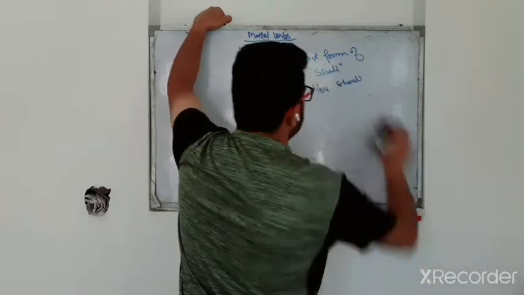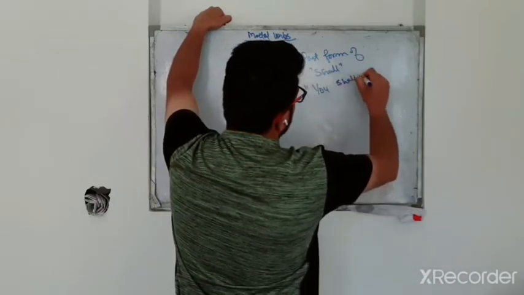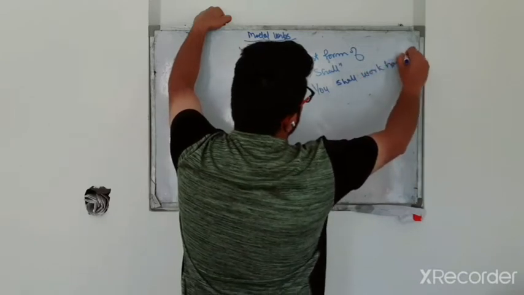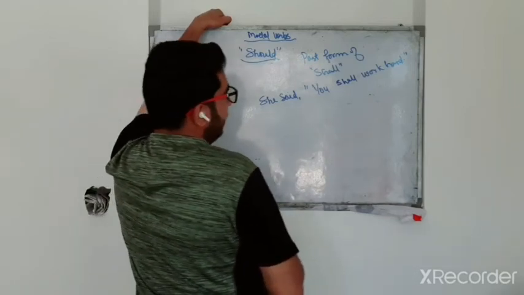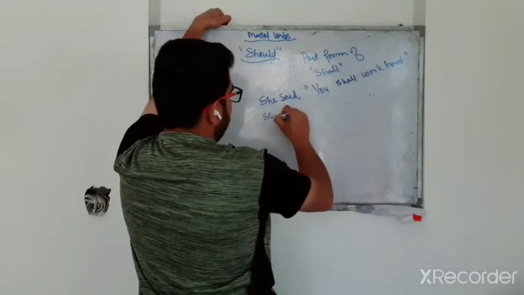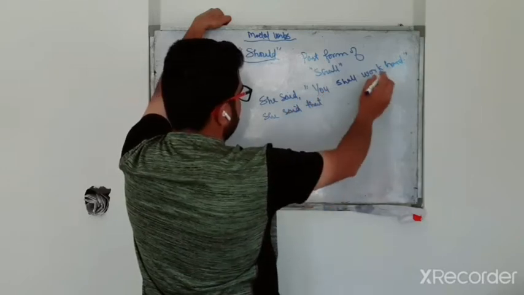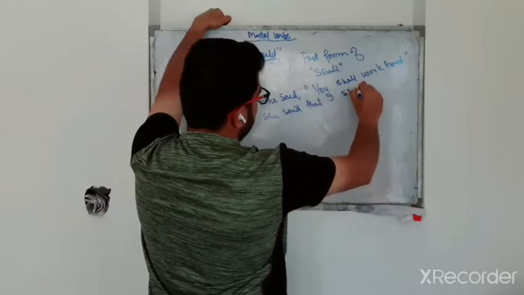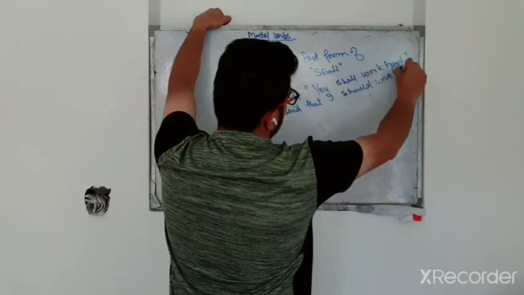So here I wrote should. She said, you shall work hard. It will become, she said that I should work hard.